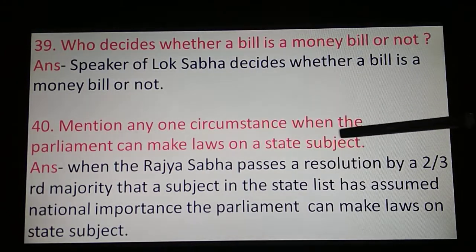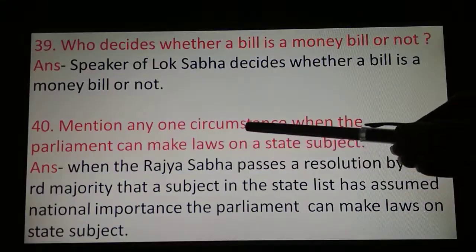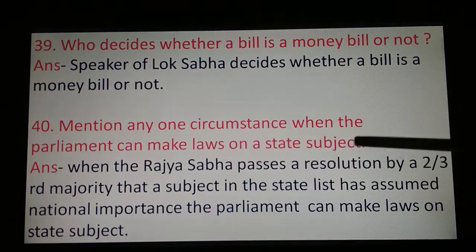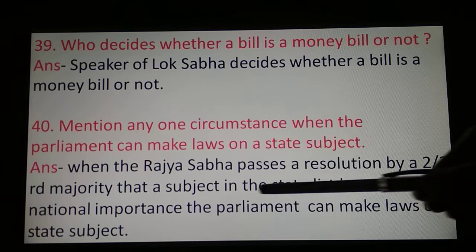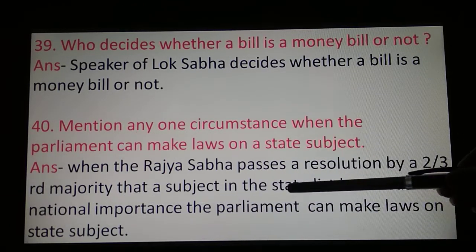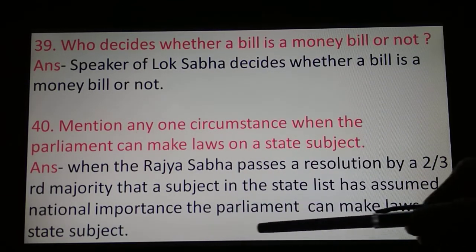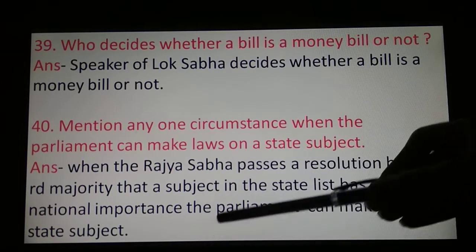Then 40th question is: mention any one circumstance when the Parliament can make laws on a state subject. When the Rajya Sabha passes a resolution by a 2/3 majority that a subject in the state list has assumed national importance, the Parliament can make laws on that state subject.